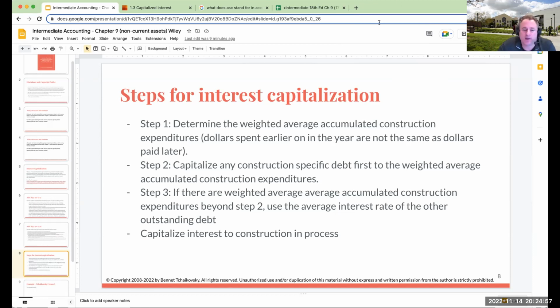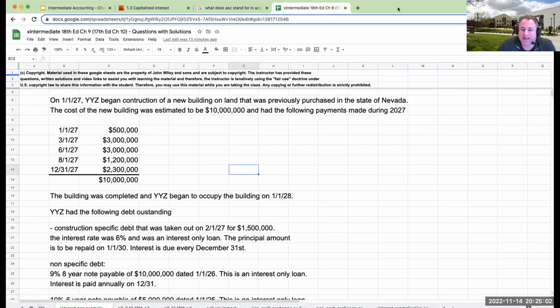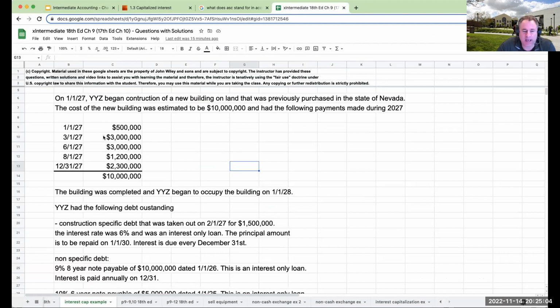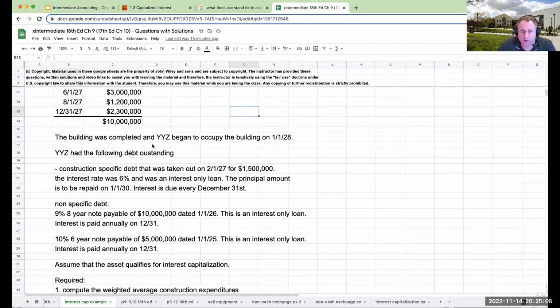So instead of me yapping, let's go through and look at an example. Okay, so we have a couple of construction expenditures right over here.